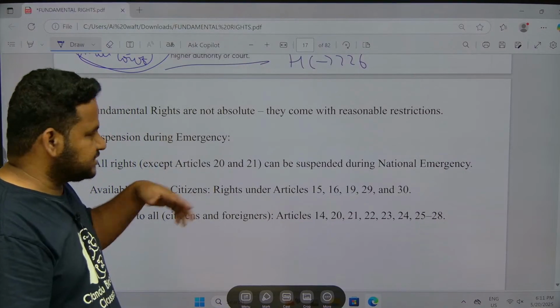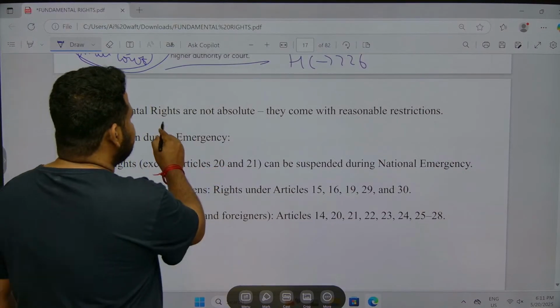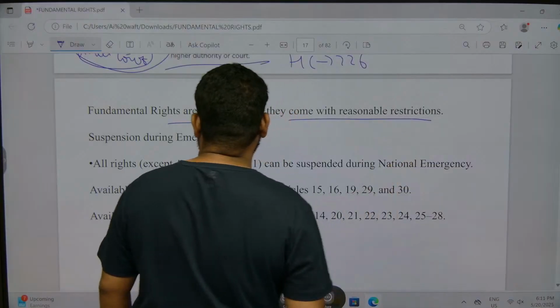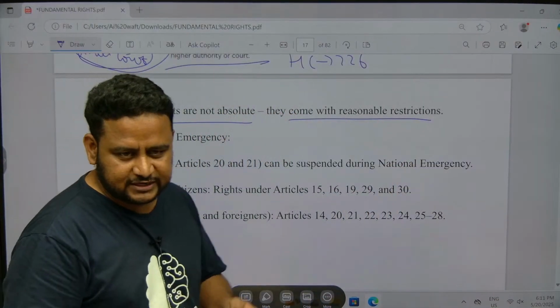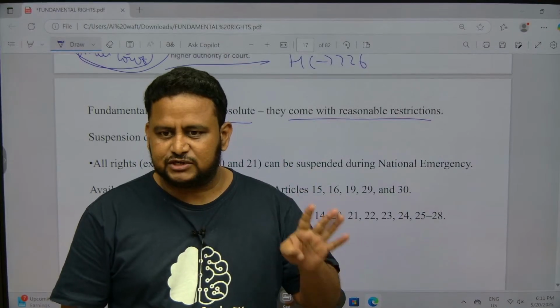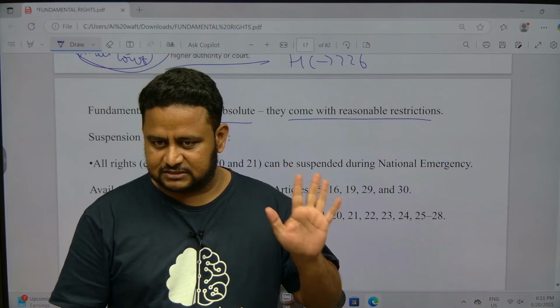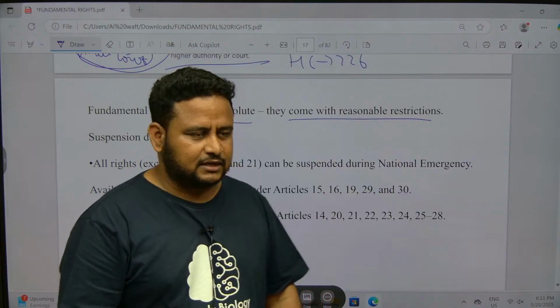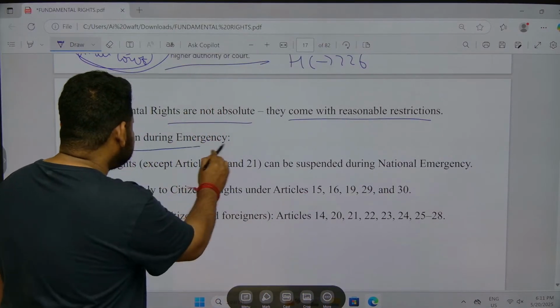Next is fundamental rights. I am discussing from the beginning itself. Fundamental rights are not absolute. They come with reasonable restrictions. Reasonable restrictions, I told you, are public order, morality, health, security of the nation, unity and integrity of the nation. You have to remember this, and other fundamental rights. Okay.